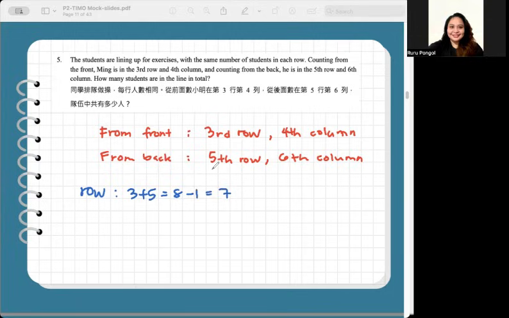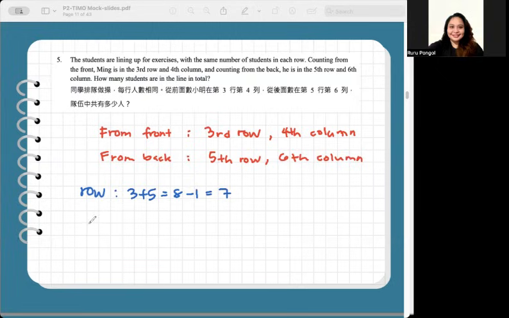Why do we subtract 1? Because that's the common position of Ming, third and fifth row, to remove double counting. We subtract 1 because the third and the fifth row is the exact position of Ming. That's only one person's position. From the front, she's on the third row, but if you check from the back, she's on the fifth row. That's why we minus 1.